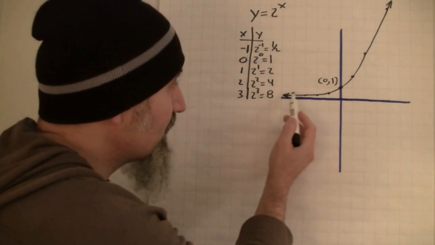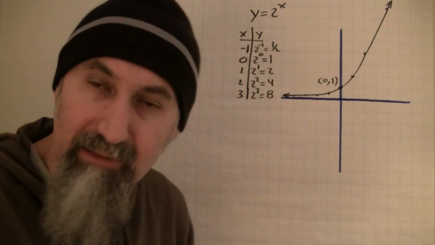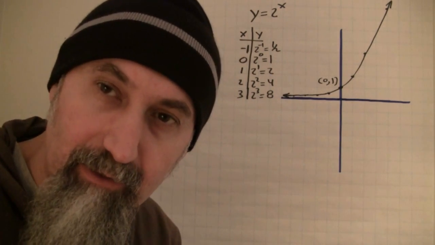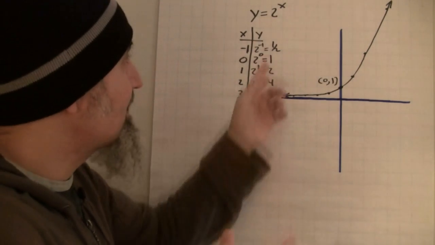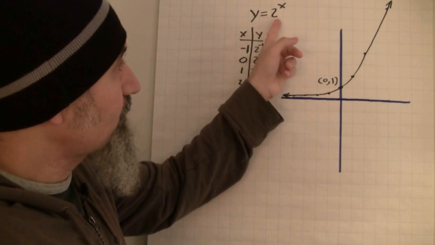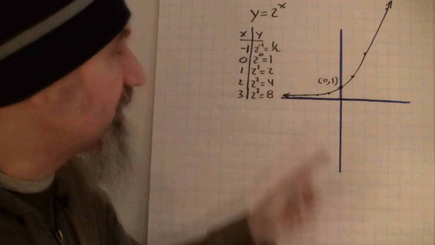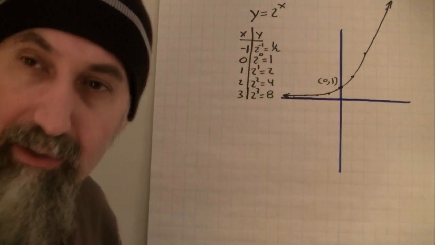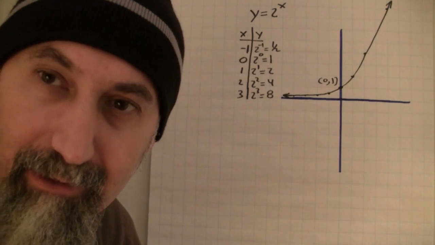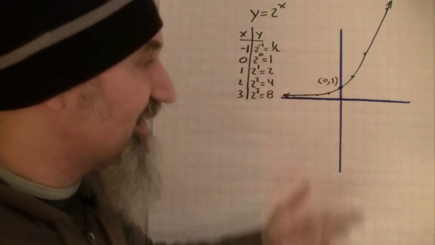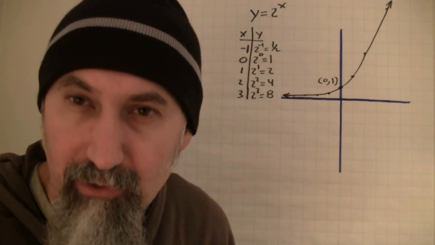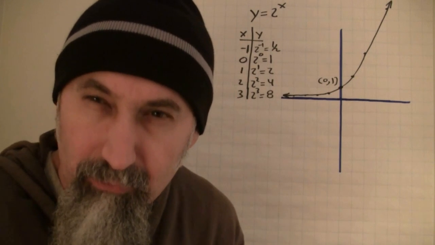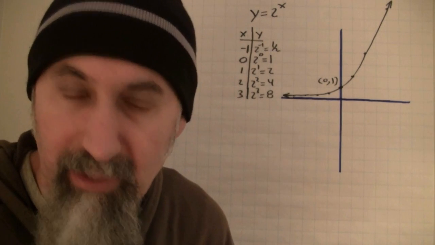Because this thing keeps on getting closer and closer to the x-axis, but it never touches it, right? Because we can't set x equal to something to make y equal to 0, because that's basically our y equals 0 line, right? So this is what a basic exponential function looks like, our most rudimentary exponential function that we have.